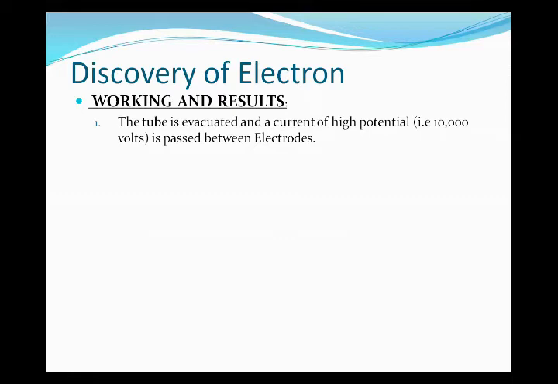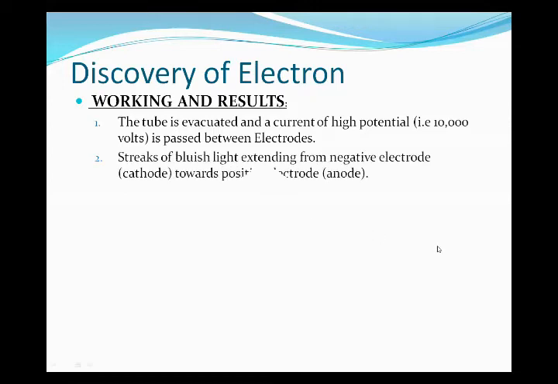Evacuated means to remove the air, and a current of high potential means we are passing a high voltage current, that is 10,000 volts, between these two electrodes. So what happens? A streak of bluish light extends from the negative electrode, the cathode, toward the positive electrode, the anode. Streak means a thin line of bluish light moving from the cathode toward the anode. This is the observation.